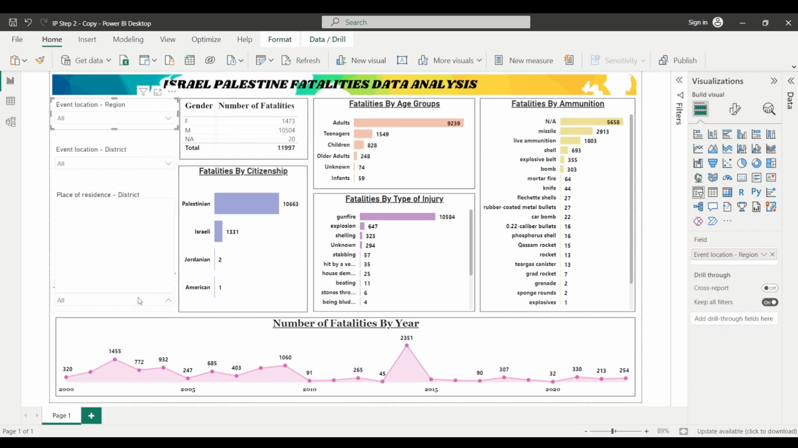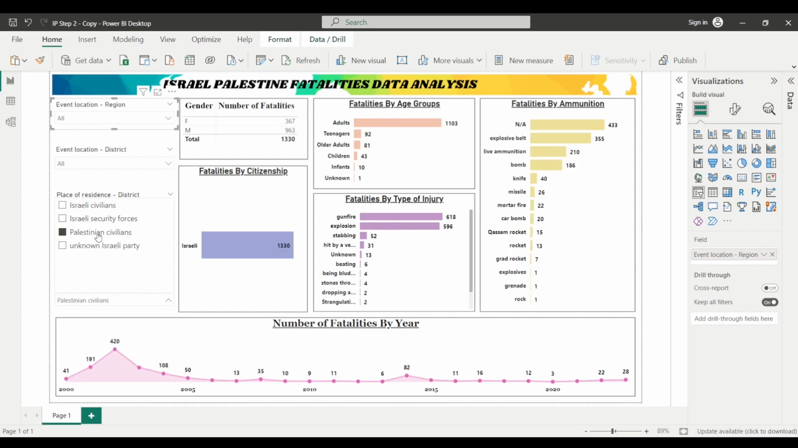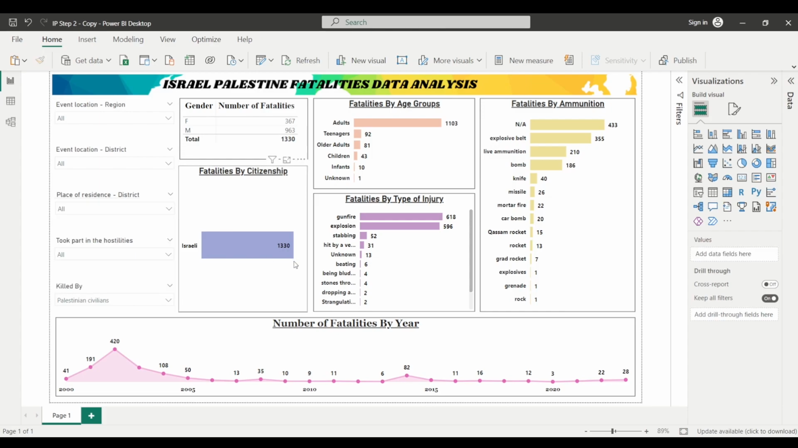Let's say we want to know about the number of individuals killed by Palestinian civilians, so you can just simply select it and the data will be shown to you on this particular report page. So in this manner you can use these filters, visual filters or slicers to filter the data, and then you can get the insights about the data that we have tried to represent using this particular report, right?